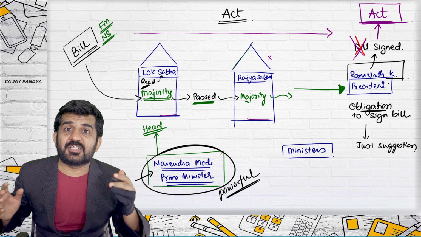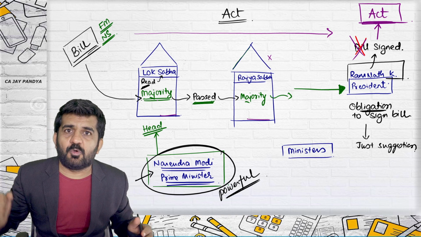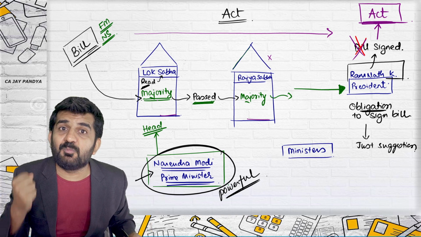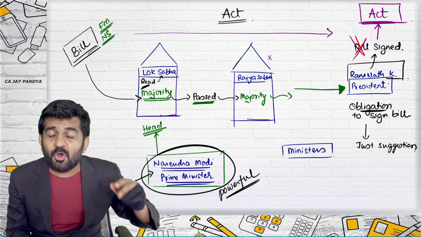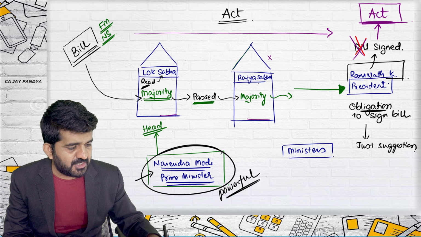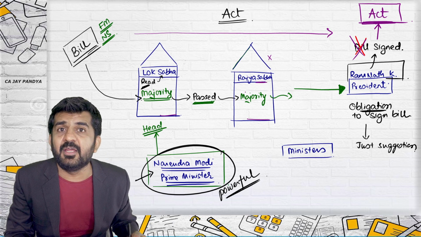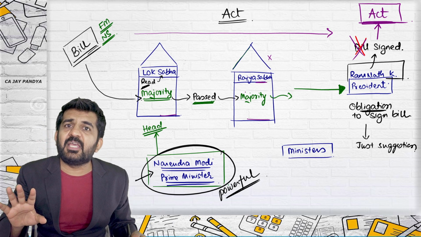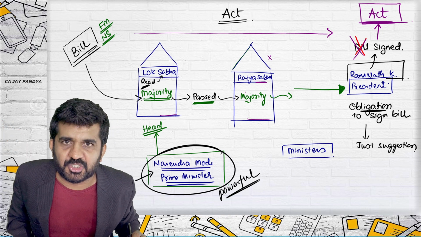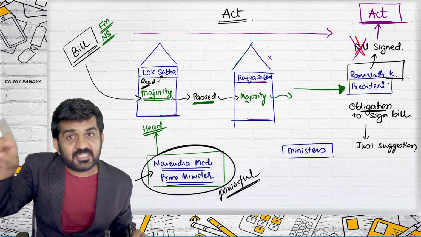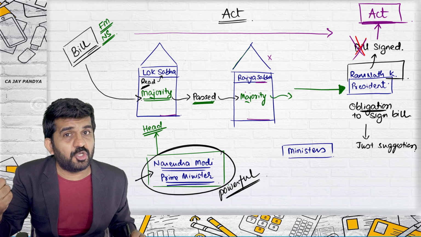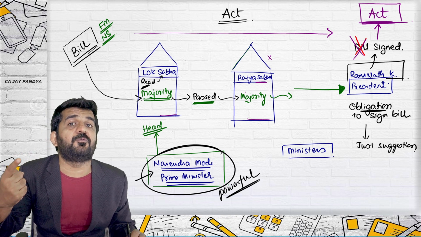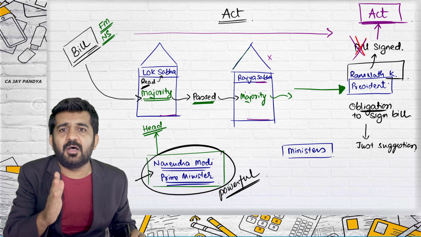So once you come in power, with majority in Lok Sabha, you will have to try to win the state elections also. Say there was a West Bengal election. Why is Narendra Modi interested in the West Bengal election also? Because there will be people from West Bengal who will be in Rajya Sabha. So if BJP is winning the Lok Sabha election, but is never winning state-wise elections, believe me, they will not have a majority in Rajya Sabha, and it will be difficult for them to pass all the bills.